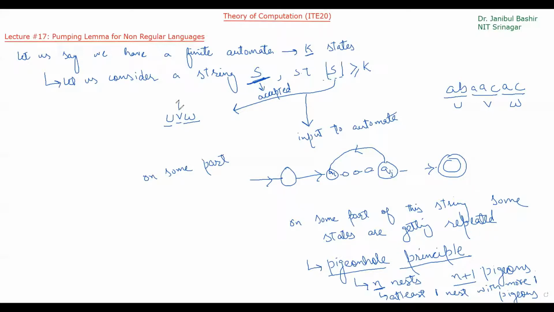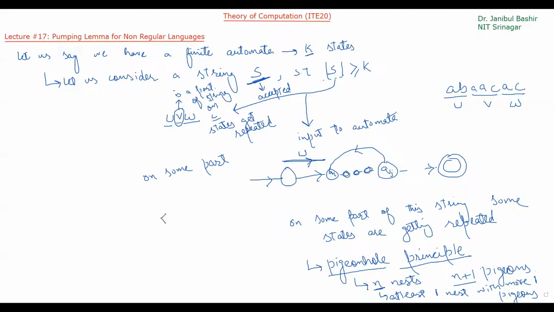Let's say v is the part of the string on which states get repeated. If I give this string as input to this automata, the u part of the string will be consumed up to this point. Then comes the v part, in which the states are getting repeated, so we don't care about these states.